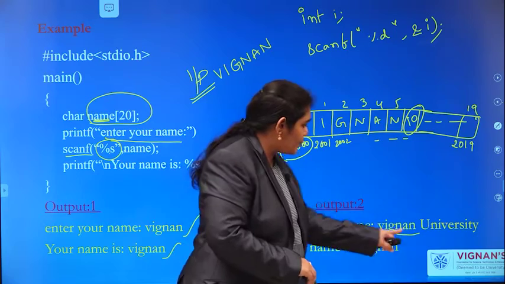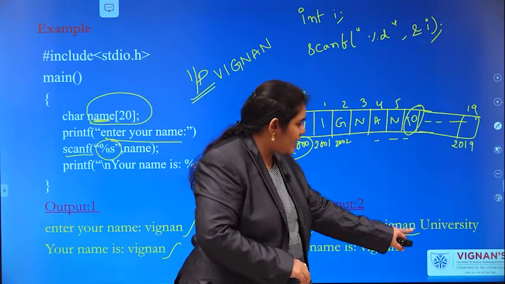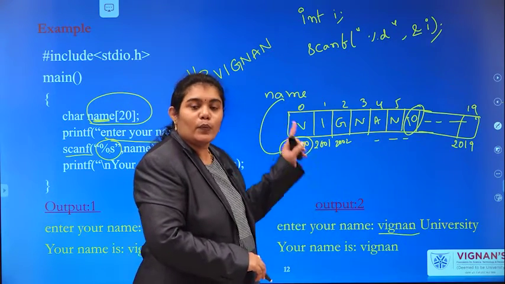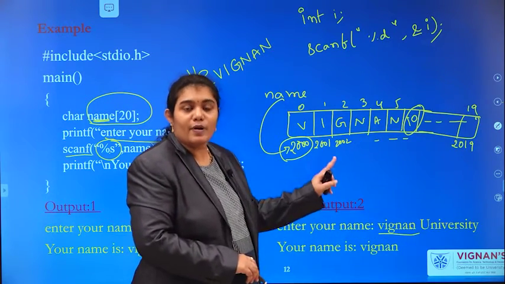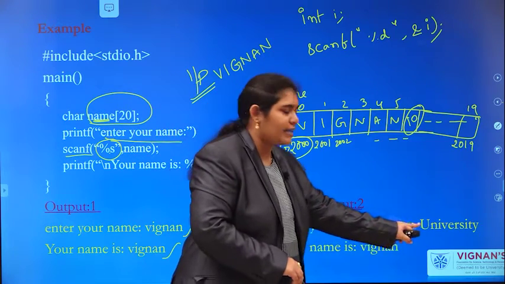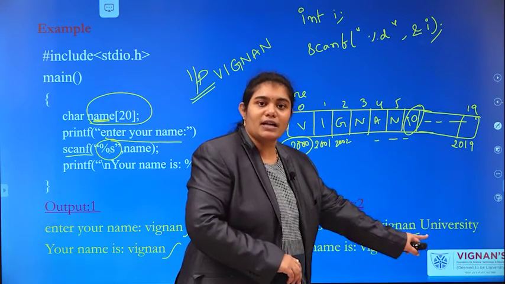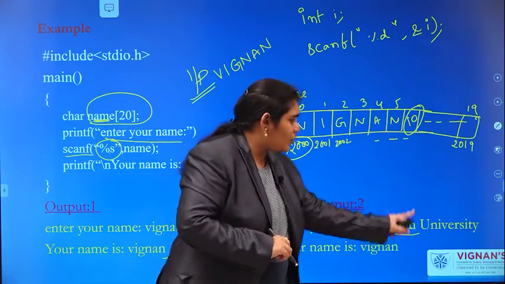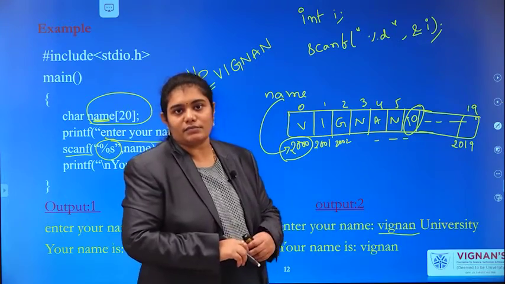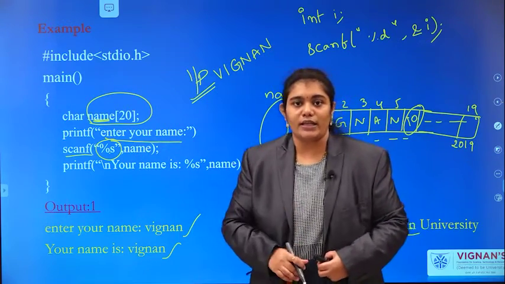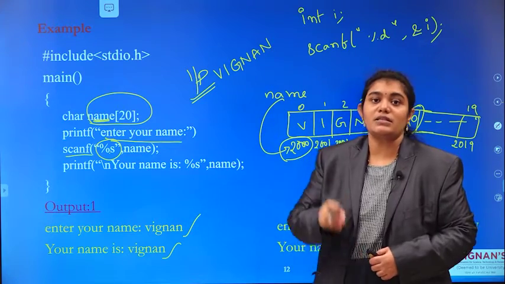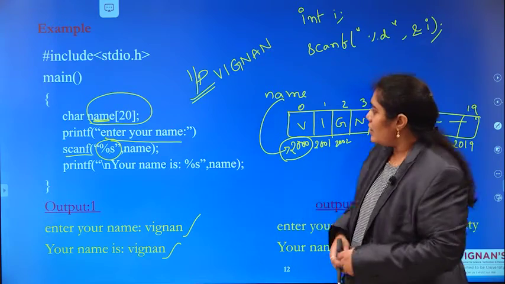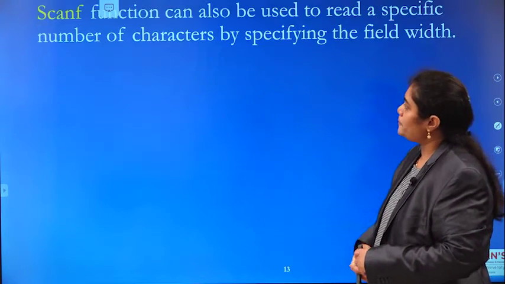So if you observe this input, Vignan, white space, University. What happens? Scanf will read until Vignan. Whenever a white space occurs, it will not bother about the remaining input. It will take input up to Vignan and print that, that's it. So this is the limitation we have with the scanf function. Okay, so this is about scanf.